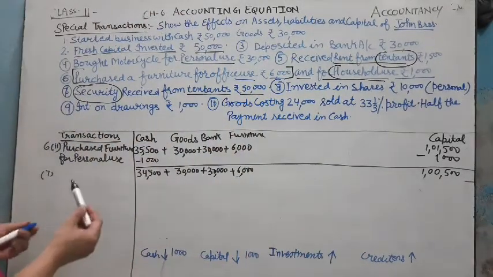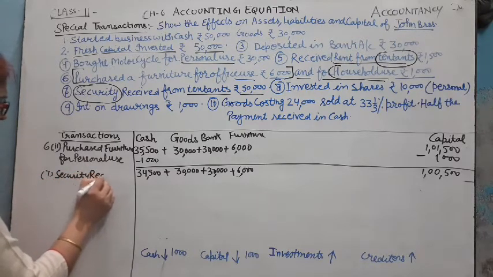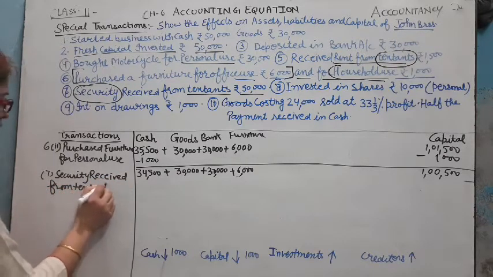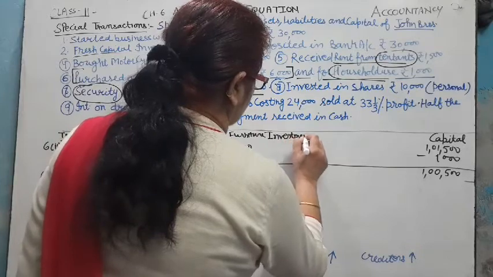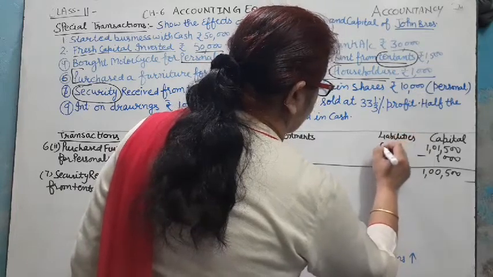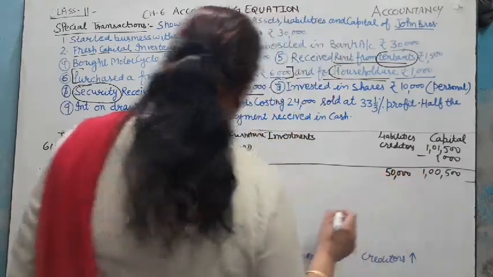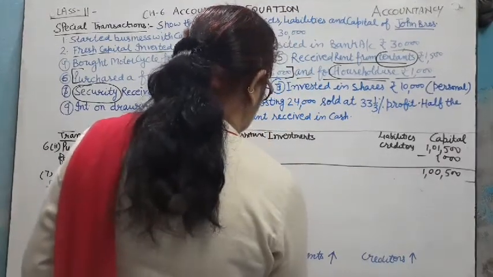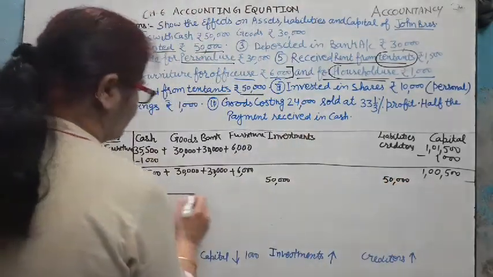So we record in the transaction: security received from tenants, that becomes investment, and the next liability name is creditors, because when he leaves our home, leaves our property, then we will refund this money. So investment is increased by 50,000 and creditors is increased by 50,000.